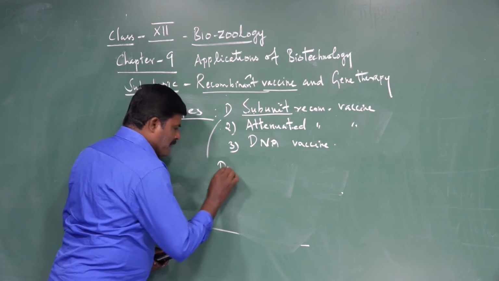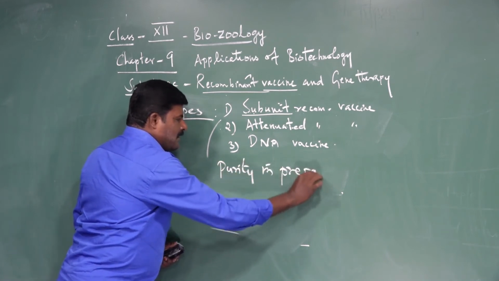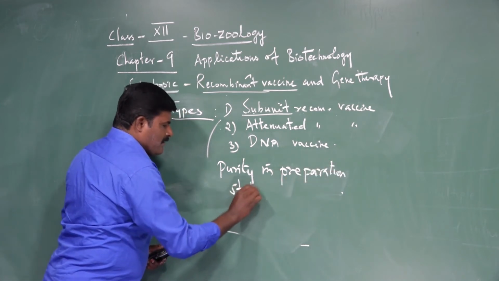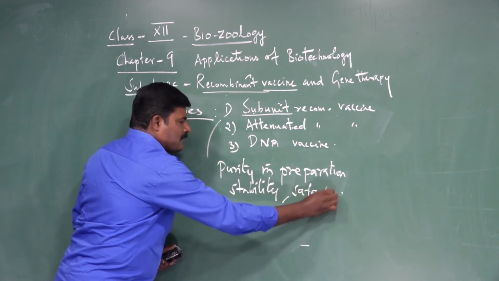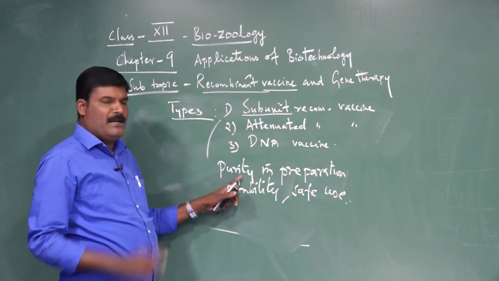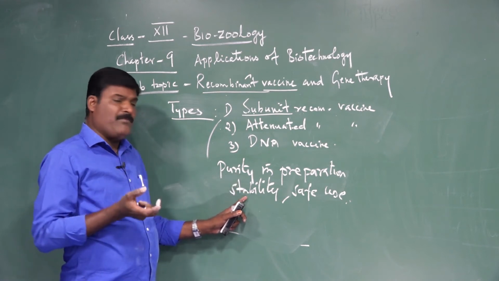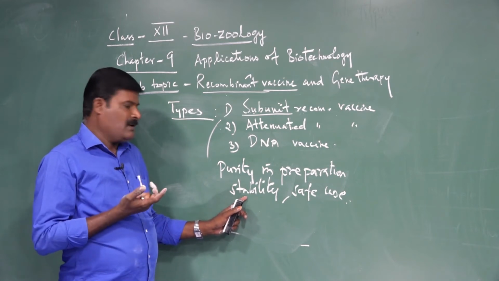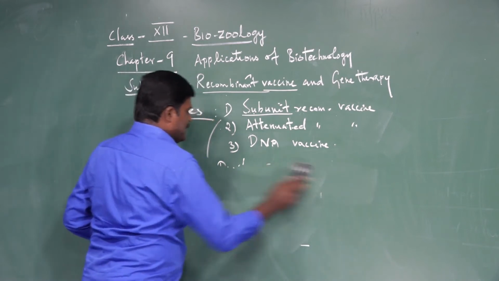One is purity in preparation, because it is in pure form. Another is stability, meaning it is in a stable form, without changing. The third is safe use. So these are the three advantages.